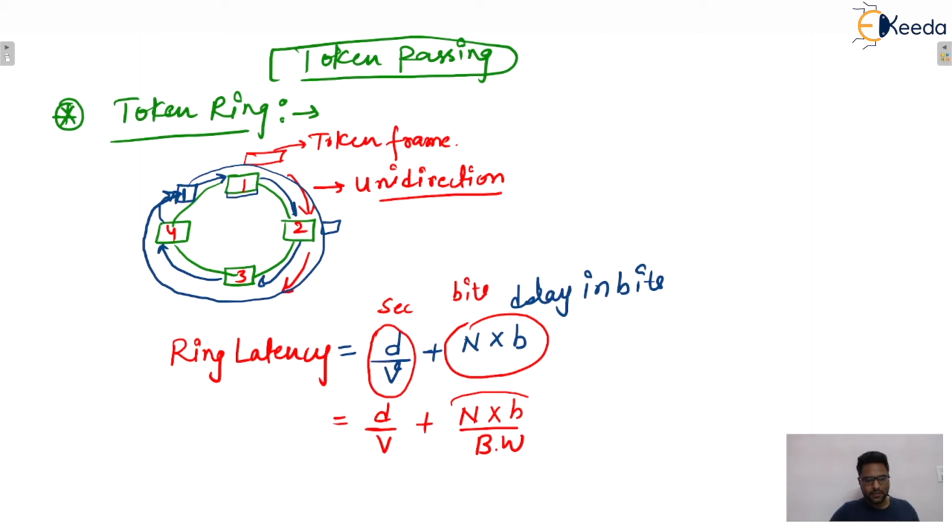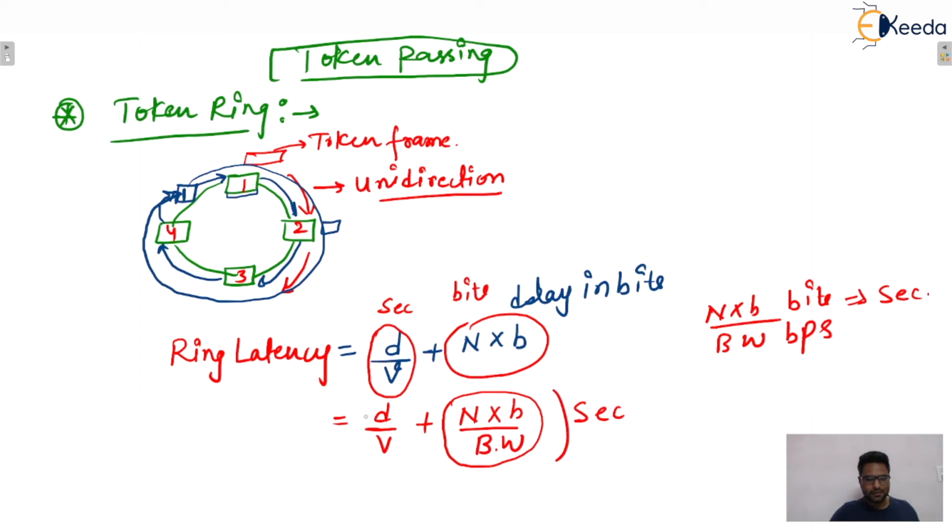Now you can see this entity becomes seconds, because the unit for n into b is bits, and bandwidth has the units bits per second. So the bits will cancel out, and ultimately the unit will be seconds only. Now this entire entity is in seconds.